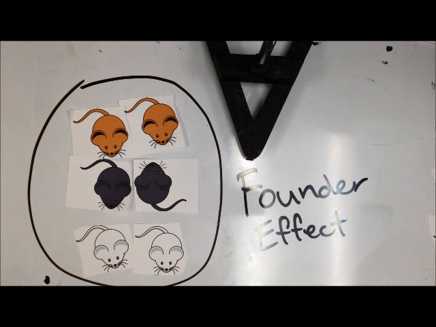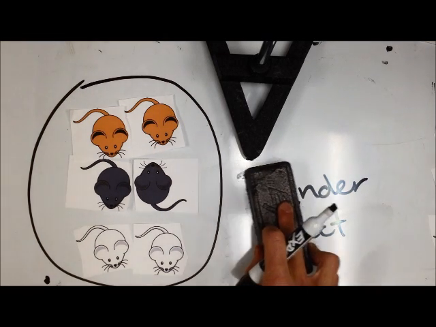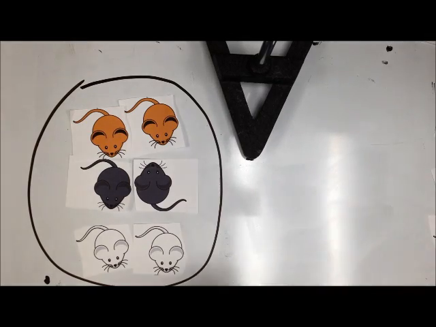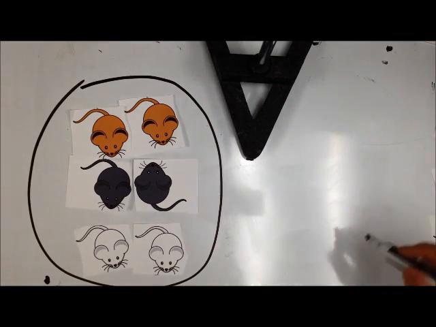Next is the founder effect. The founder effect is very similar to the bottleneck effect, but it differs in the way it comes about. The founder effect is the loss of genetic variation that occurs when a new population is established by a very small number of individuals. This means a small group of a population separates from the large population and founds a new population. So you have a population of mice.